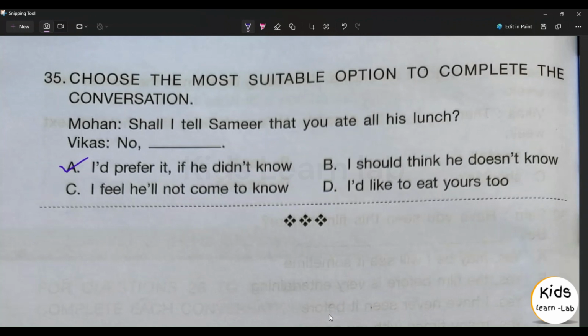So practice, practice, practice. Practice makes a man perfect. So please practice before you go and write the exam.